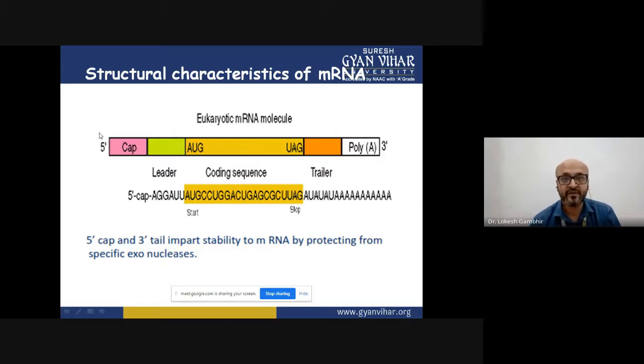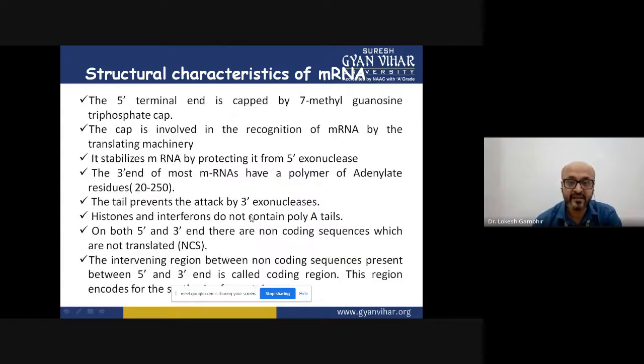So the first function of this cap is to prevent the degradation of mRNA, thereby providing stability. Whereas the second function is when the ribosomes will be coming to bind to this RNA for protein synthesis, this cap acts as an adapter molecule for binding of that particular ribosome. Fine. So these are the main functions of these two modifications that we have discussed: that it protects from 5 prime exonuclease, it protects from 3 prime exonuclease. Okay. So next is what